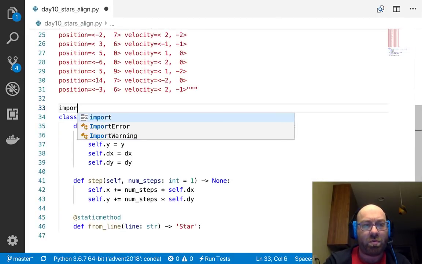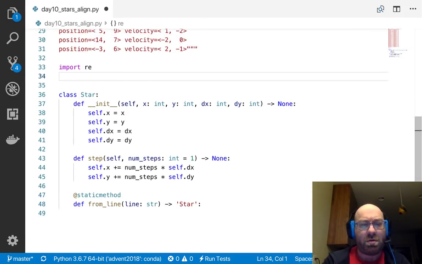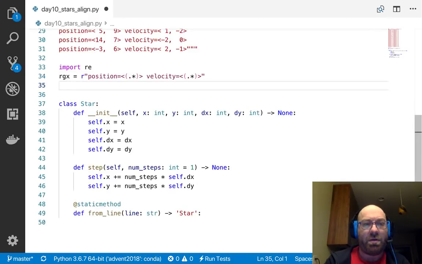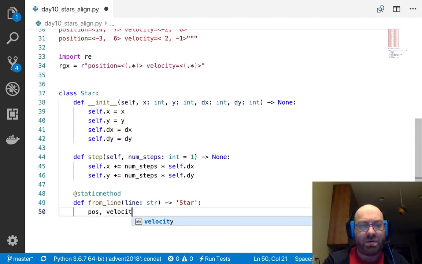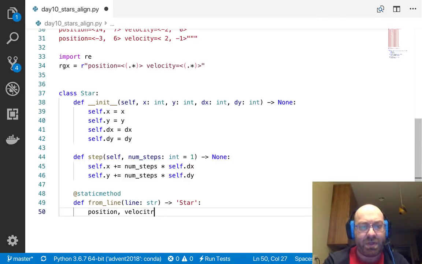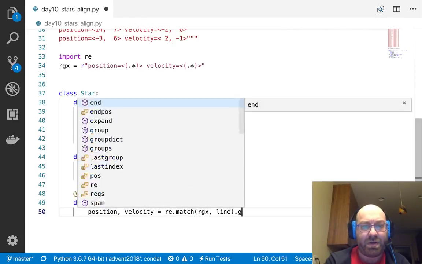So let's import re, and regex equals position equals, and I'm going to cheat a little bit and just do this. Velocity, it's not cheating, but it's not the world's best regex. So just grab what's in the angle brackets. And so now what I can do is say position, velocity equals re.match the regex and the line.groups.